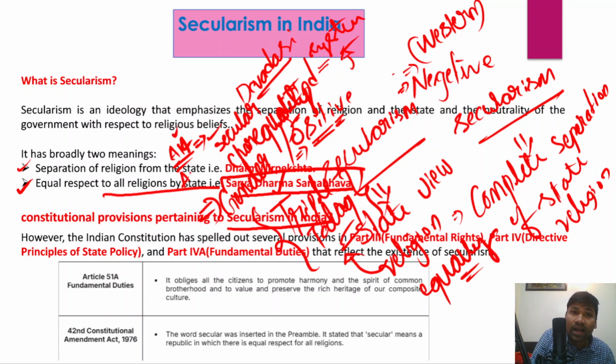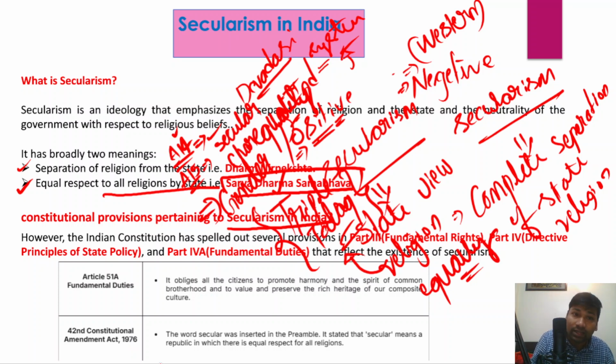And similarly, Article 15 of the Indian Constitution talks about prohibition of discrimination on the grounds of religion, race, caste, sex, place of birth. So there will be no discrimination by the state based on these specific characteristics.